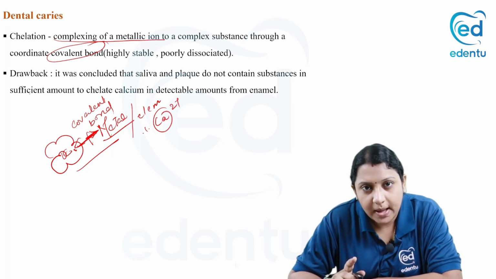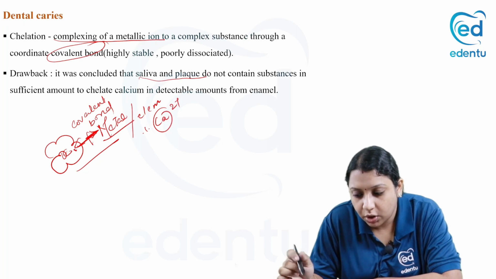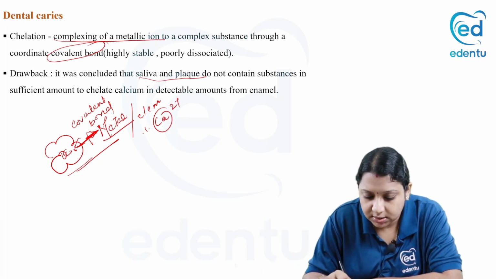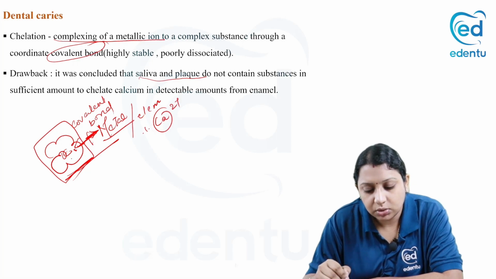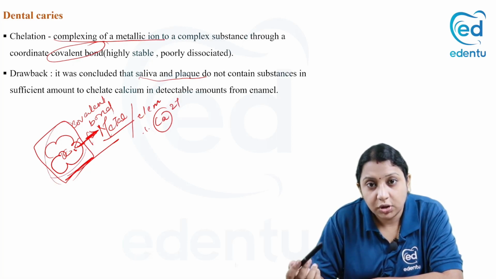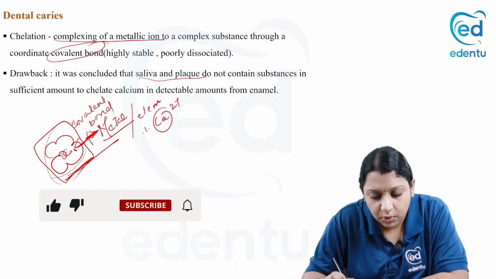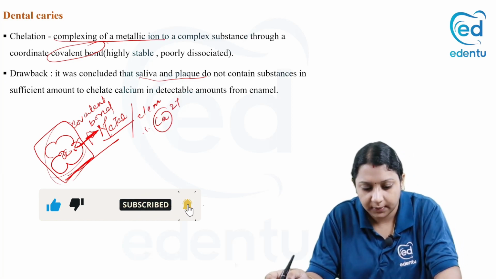The drawback of this Schartz theory is that saliva and plaque do not contain substances in sufficient amount to chelate with calcium. So this complex molecule should be present so that it can chelate with the metal or the element. They have told that there is no such complex molecule in the saliva or in the plaque for a metal or an element to chelate with. So that is what is told as a drawback in this proteolysis chelation theory.